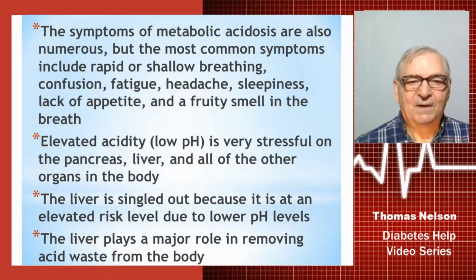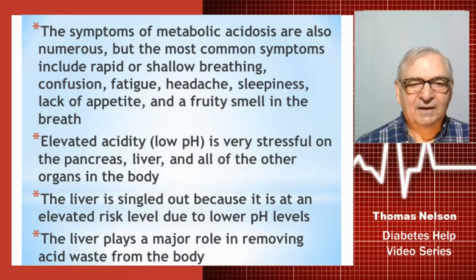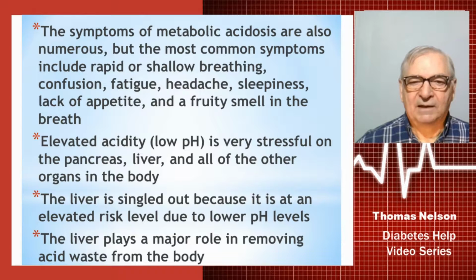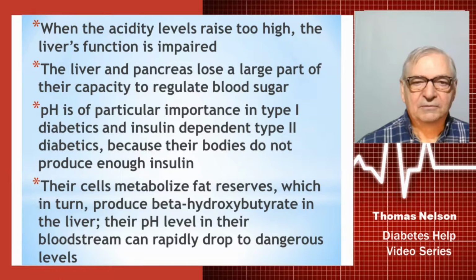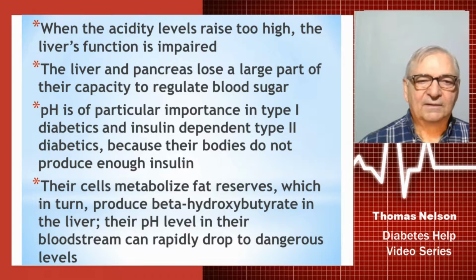Elevated acidity, a low pH, is very stressful on the pancreas and also the liver and all of the other organs in the body. The liver is singled out because it's at an elevated risk level due to the lower pH levels. The liver plays a major role in removing acid waste from your body. So when the acidity levels rise too high, the liver's function is going to be impaired. The liver and the pancreas lose a large part of their capacity to regulate the blood sugar.